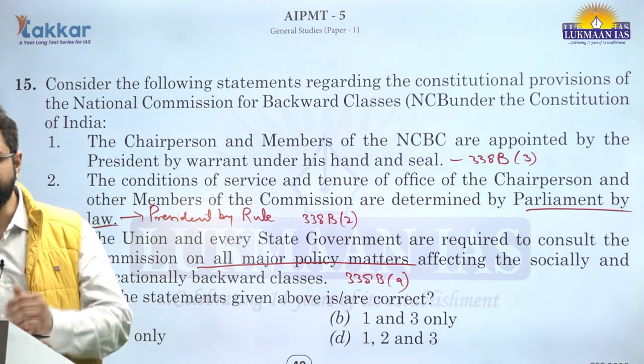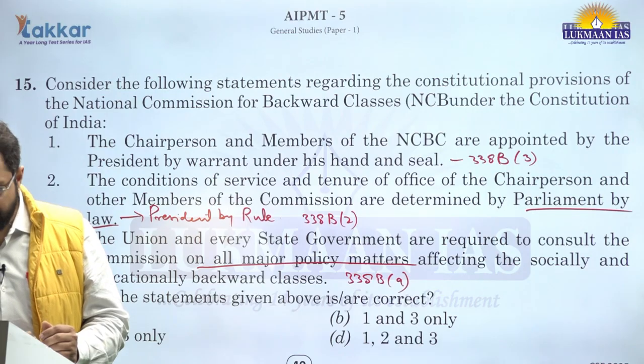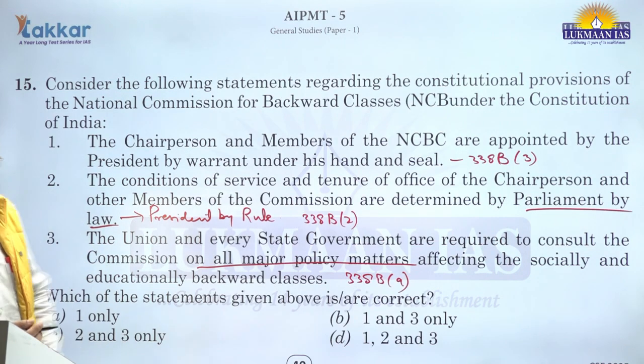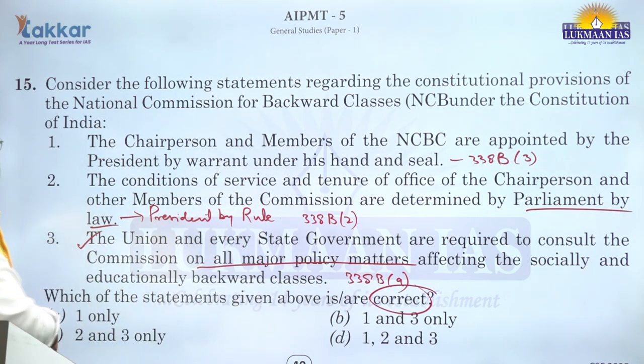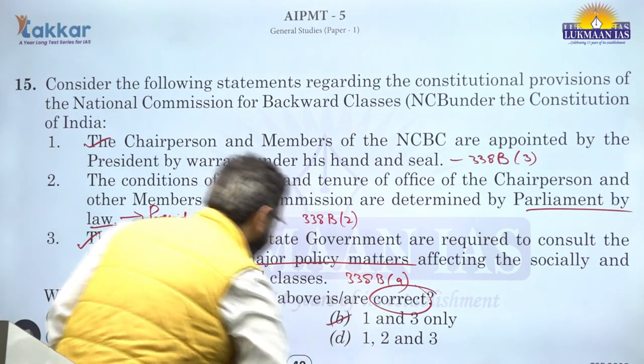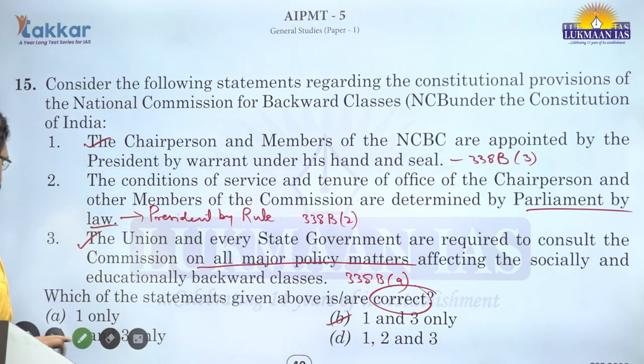Now, that consultation, when it talks about major policy actions, then they do consult, right? So, which of the statements given above are correct? 1 and 3 are correct. The right answer is option B. Next.